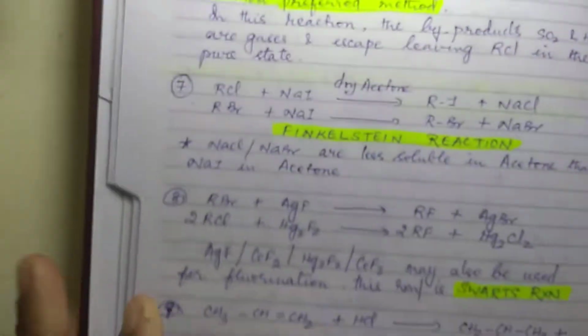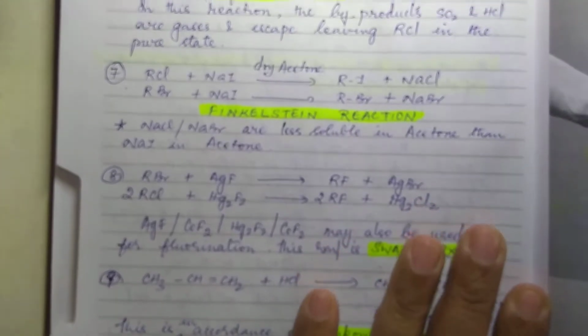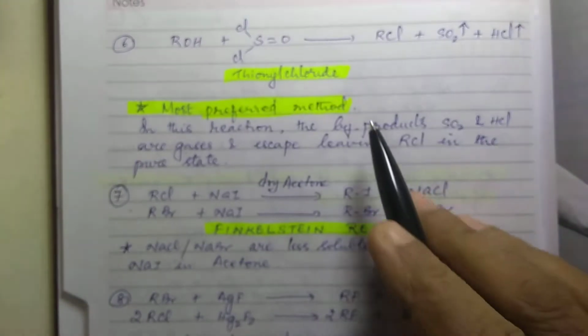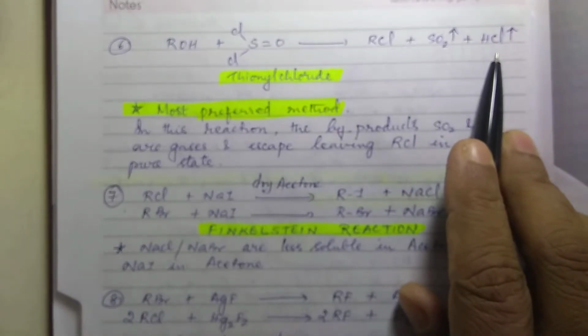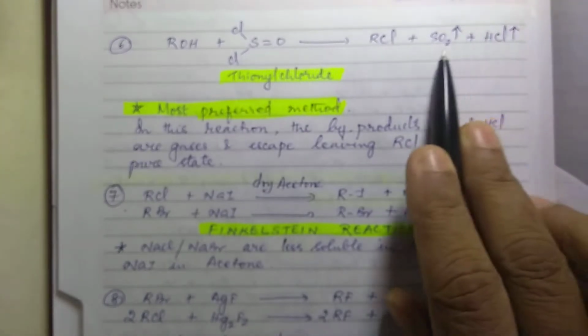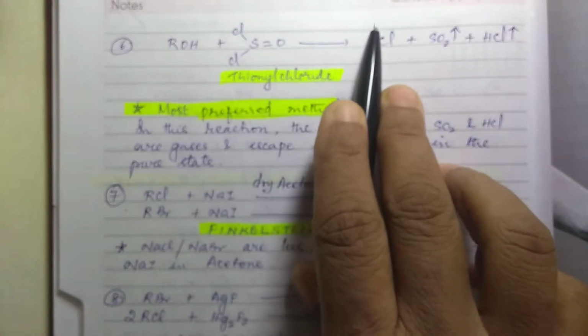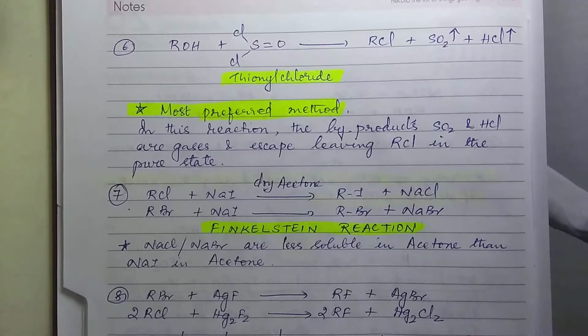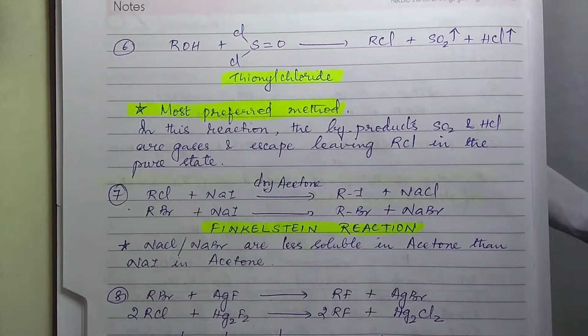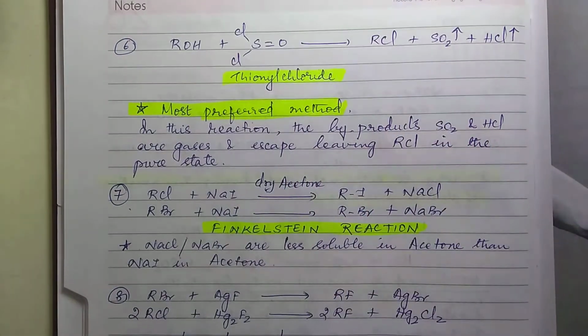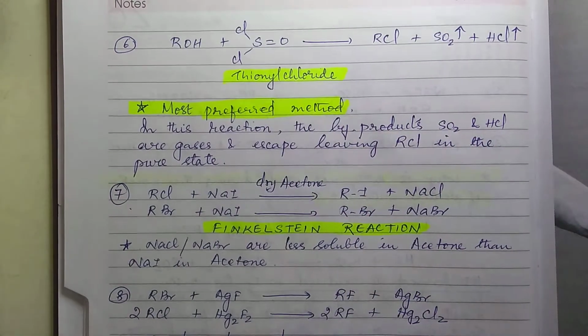And then you have, with SOCl2 here I have given, you get the byproducts SO2 and HCl. They are gases which will easily escape the medium, leaving behind the alkyl halide in the pure state. This is called thionyl chloride, SOCl2. It's a very, very important reaction.